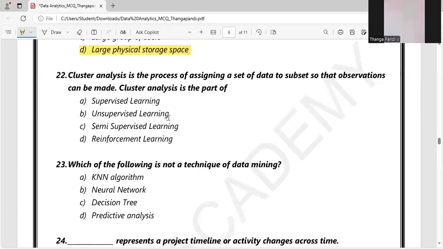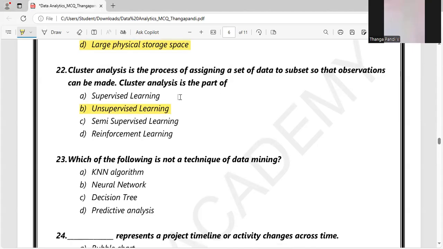For 22, cluster analysis is the process of assigning a set of data to subsets of the observation. Cluster analysis is part of which machine learning technique? Supervised, unsupervised, semi-supervised, and reinforcement technique. While looking at cluster analysis, we are going to group the data. There is no label there. So the answer is unsupervised learning. The model uses unlabeled data and we are going to categorize it, which is called the unsupervised machine learning technique. So option B is the right answer.